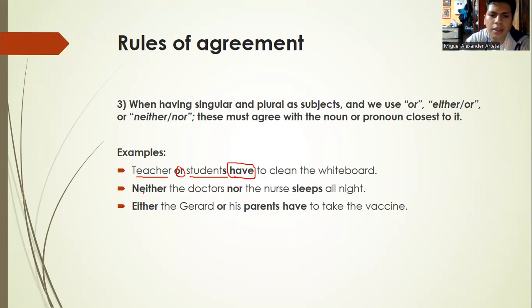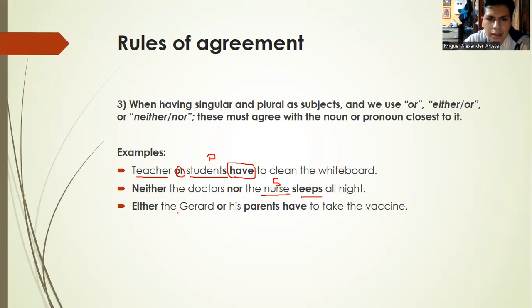The other example, neither the doctors nor the nurse sleeps all night. Here doctors is in plural, nurse is in singular. Nurse sleeps all night, so the verb is in singular.